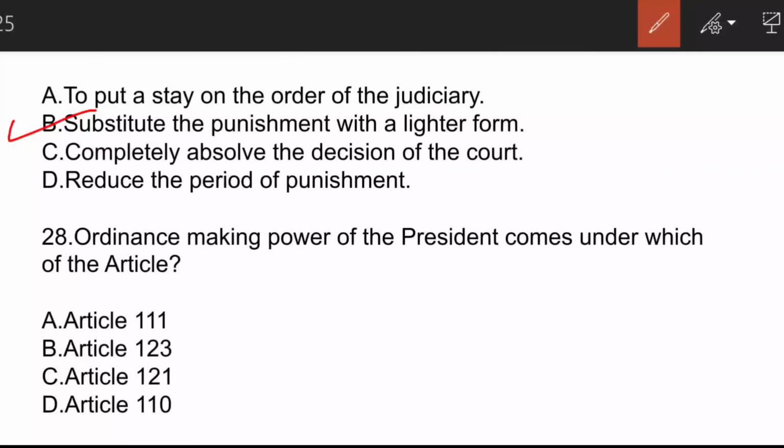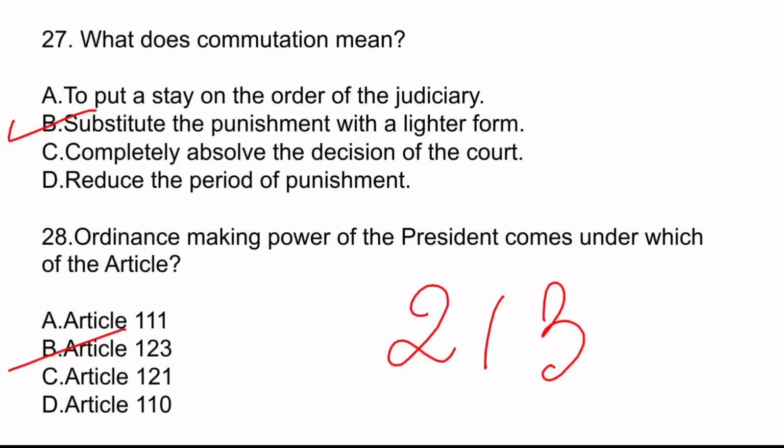The next question is, ordinance making power of the president comes under which of the following article? Here the correct answer is option B. The governor also has ordinance making power, which comes under Article 213. Moving on to the next question.